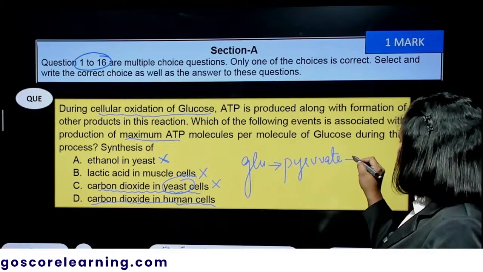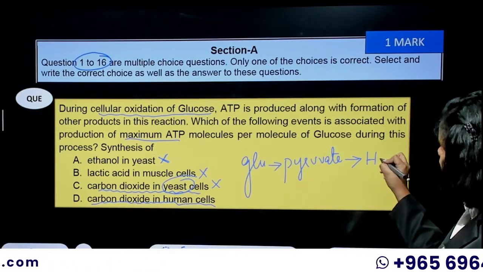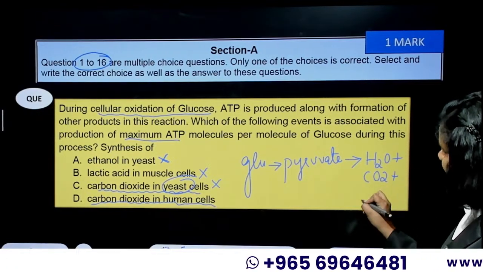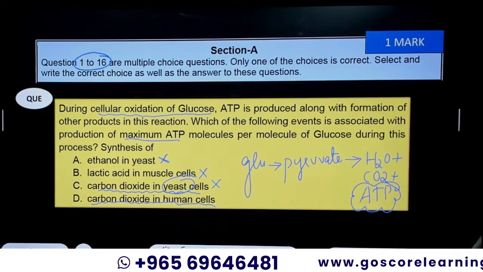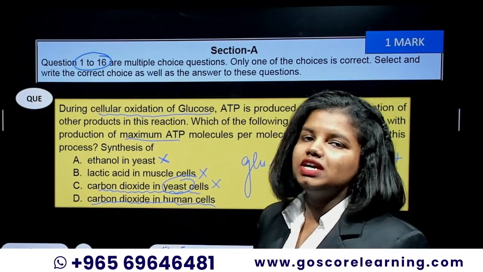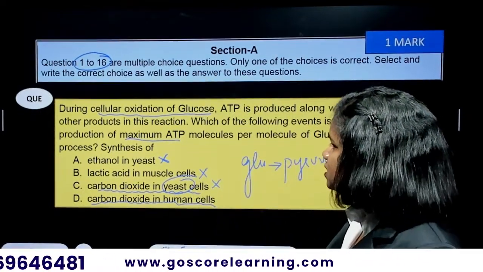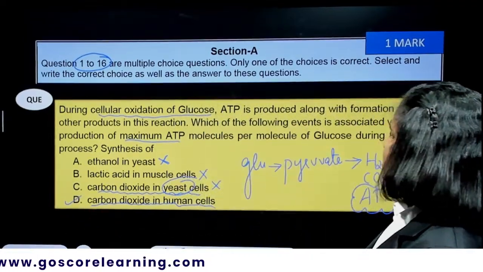This pyruvate will become a water molecule plus a carbon dioxide molecule, and a lot of ATP, a lot of energy would be produced there. So the maximum amount of ATP production can be seen in aerobic respiration in human cells, and the answer is carbon dioxide in human cells.